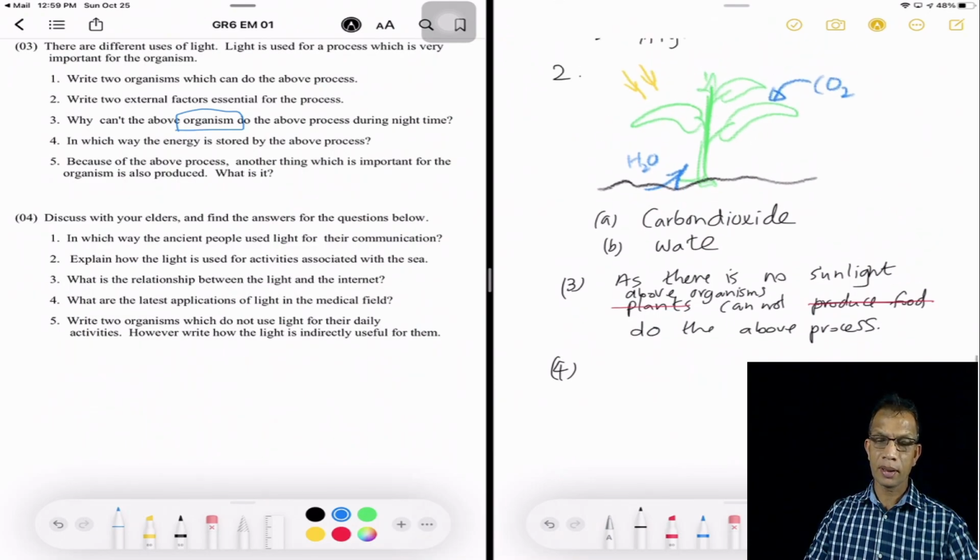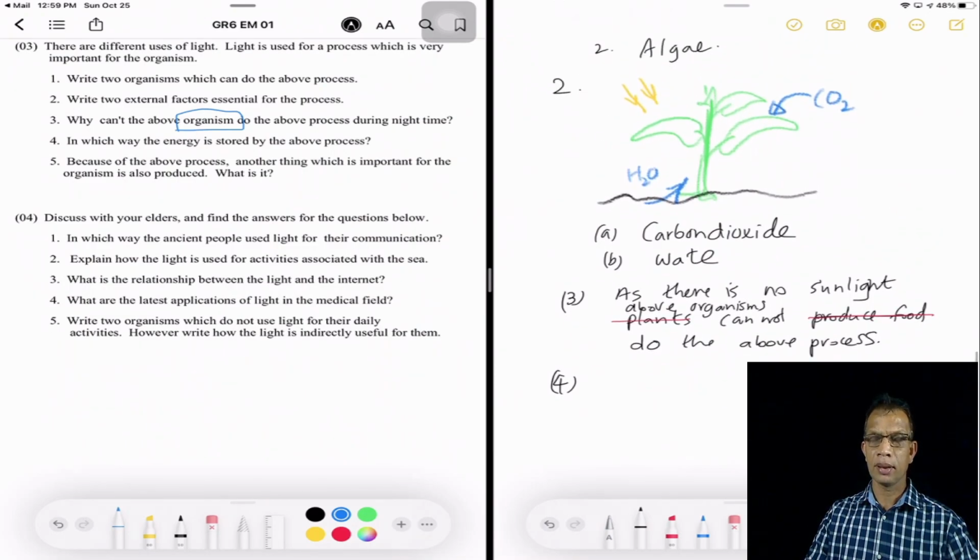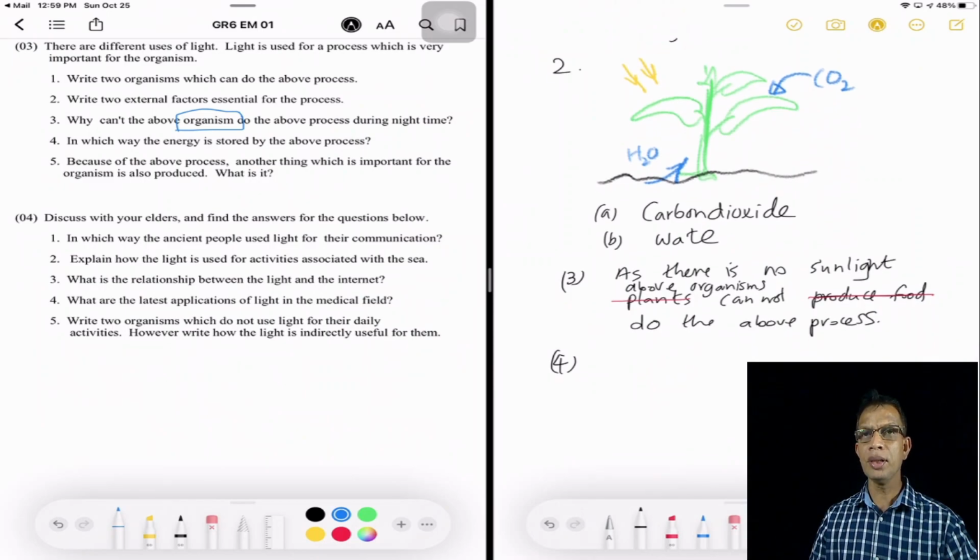Well, the sunlight carries the energy, and it is given to the plant. The plant, by photosynthesis process, converts that sunlight into energy, that is chemical energy, actually stored in the food.